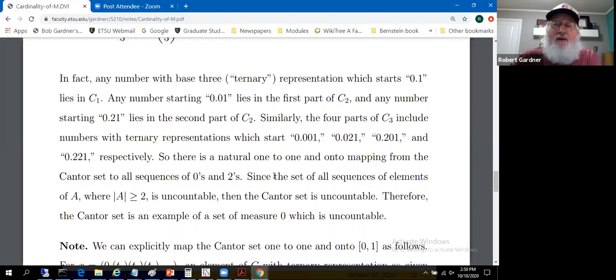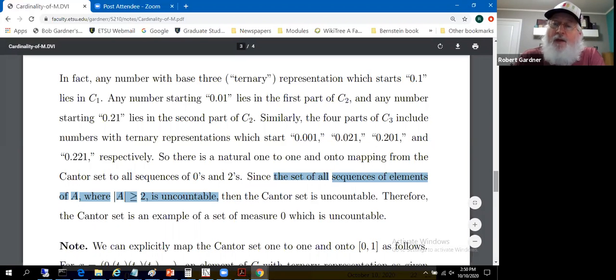The set of all sequences of elements from a set of size 2 or larger is uncountable. Well, I've got a one-to-one and onto mapping from elements of the Cantor set to the sequences of all zeros and twos. So the Cantor set must be uncountable. So there you go. It's an example of an uncountable set of measure 0.